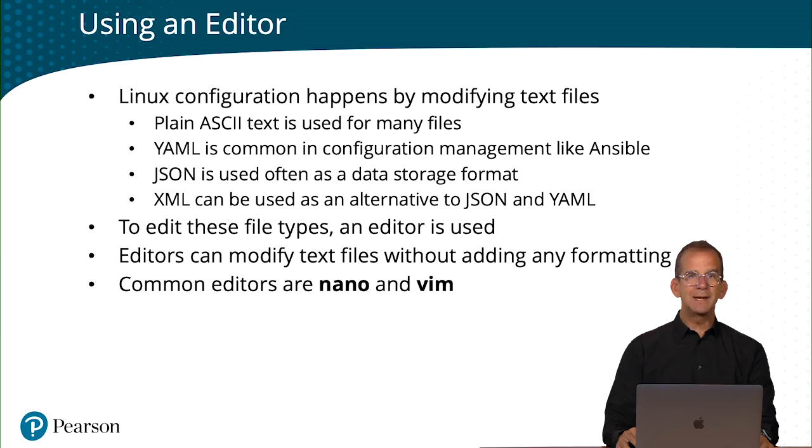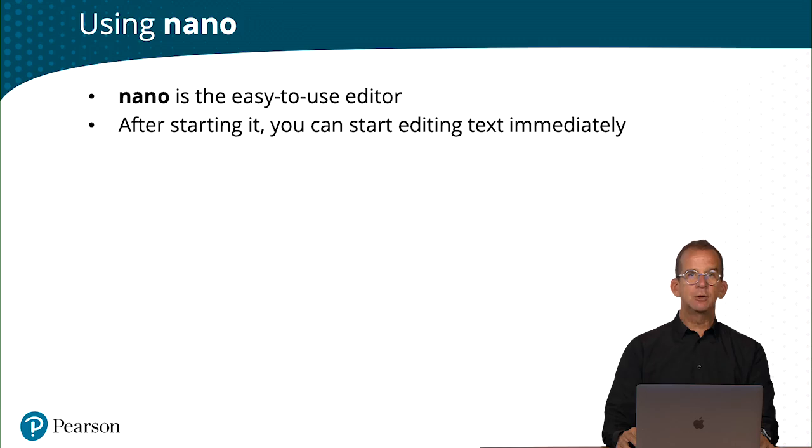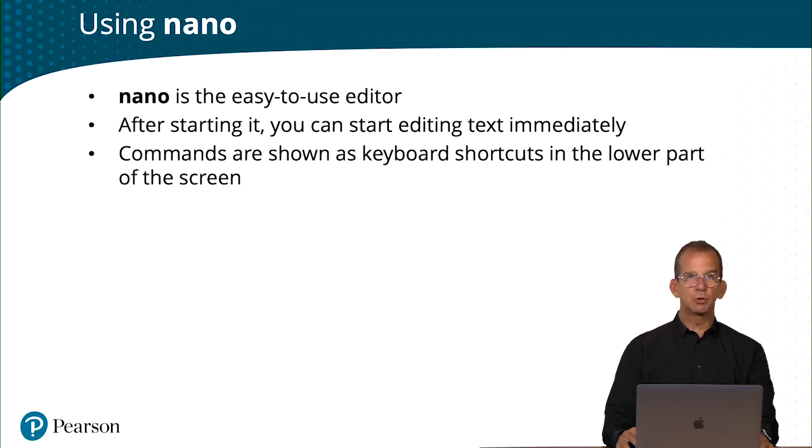There are two common editors on Linux, and these are Nano and Vim. Let's talk a little bit about Nano. Nano is the easy-to-use editor. After starting it, you can start editing text immediately. And commands are shown as keyboard shortcuts in the lower part of the screen. Let's go check it out.